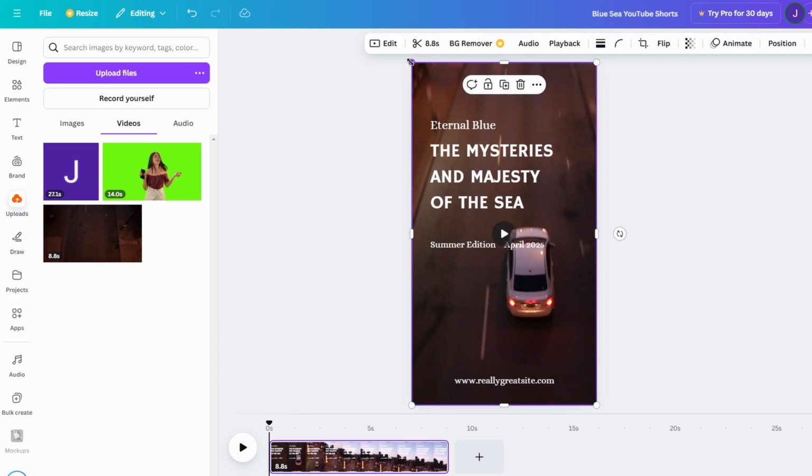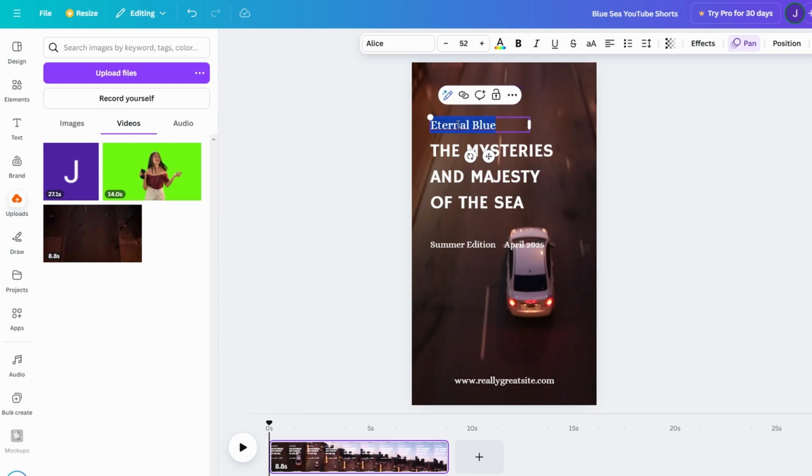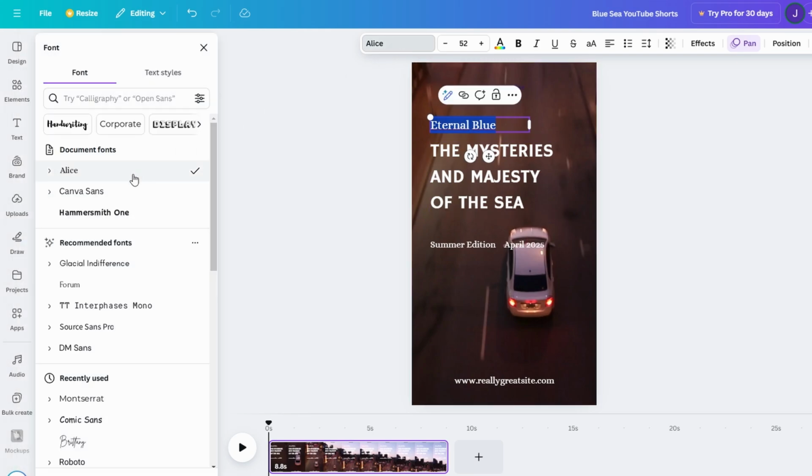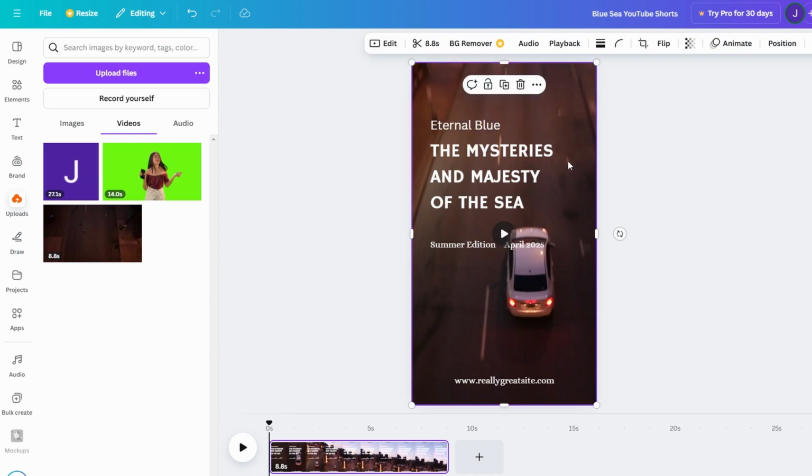Next, tweak the text to match your message. Double-click on the text fields, type in your content, and style it to match your brand. You can change fonts, colors, and effects to create a cohesive look. Feel free to add elements like icons, transitions, or overlays to enhance the design further. By the end, the template becomes a reflection of your unique vision, customized and ready to impress.